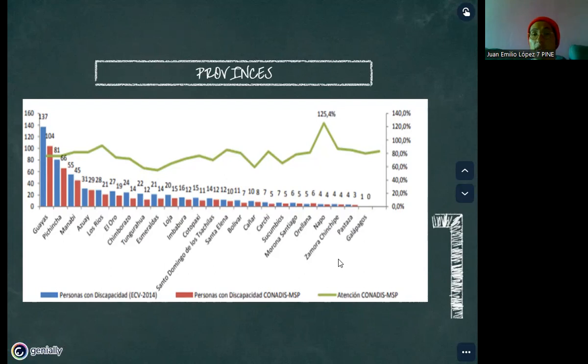But for example, in Manabí external factors affect it, such as the different culture in this country.